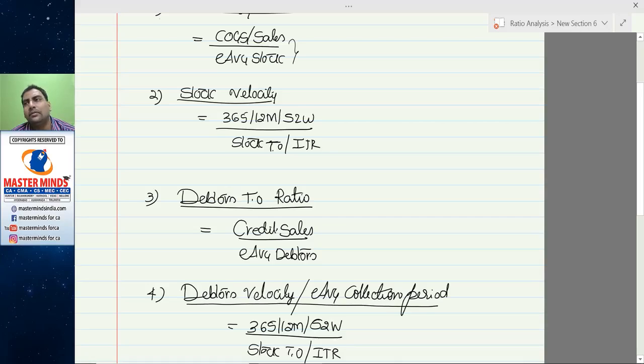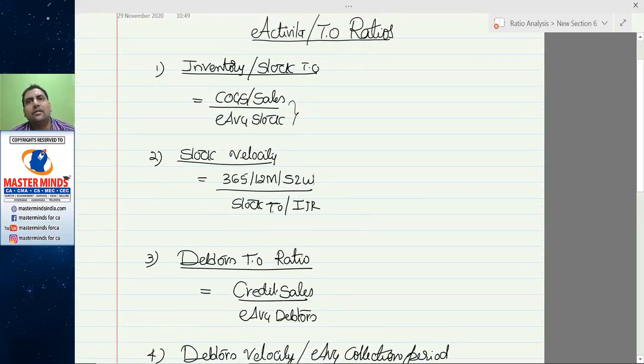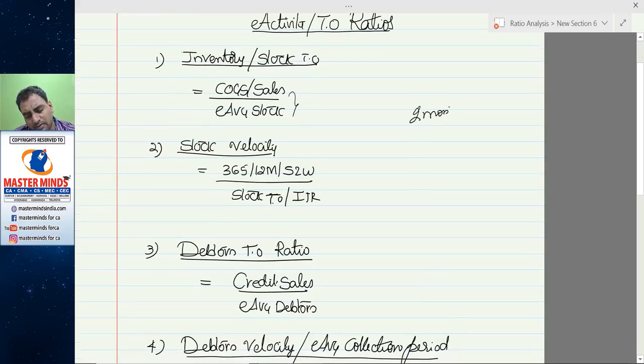So every month you are selling products and services. The stock equivalent to 1 month sale has been maintained in the warehouse. Now, is it correct or not? Then we have to verify. In the same industry, people are maintaining stock equivalent to 2 months, but you are maintaining stock equivalent to 1 month. You have less inventory compared to competitors. It is saying that your product is moving very fast.